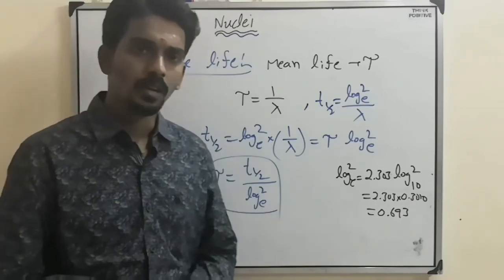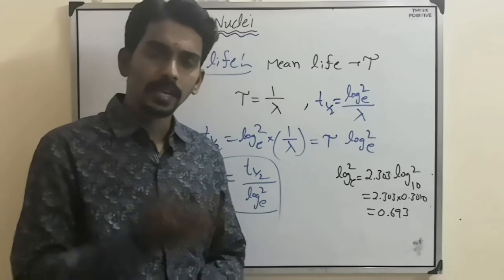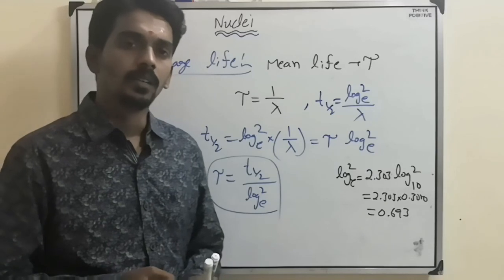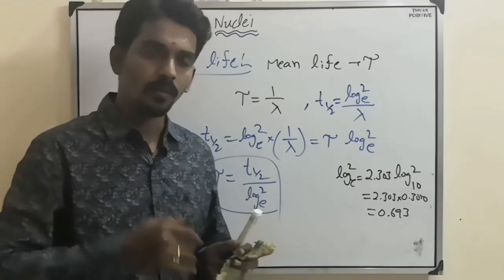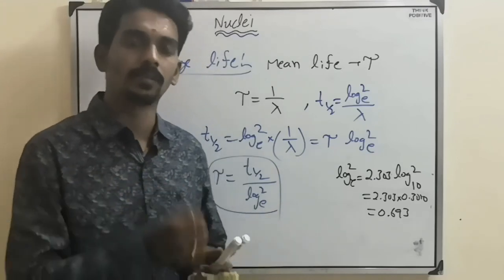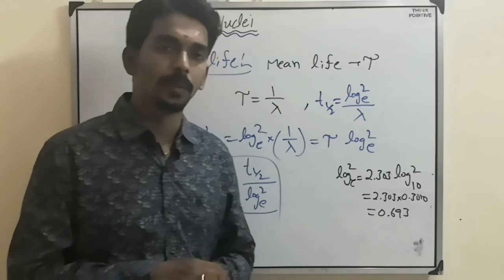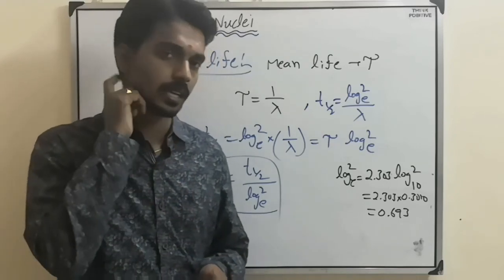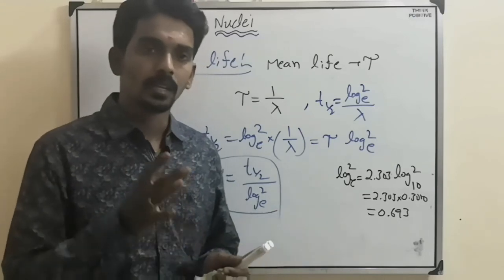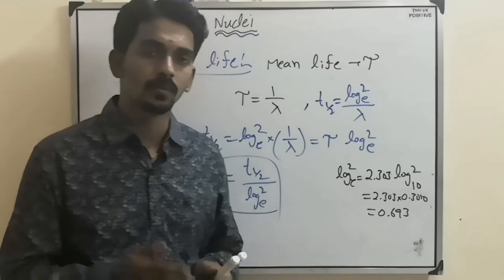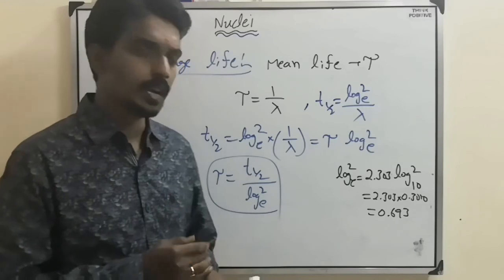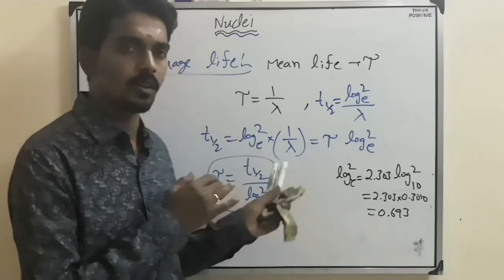So this is all about what is alpha decay, what is beta decay, what is a radioactive element, what is radioactivity, and what is the decay process, how it undergoes, and what is the rate of disintegration or activity, and on what factors it will depend, and what is the constant in this relation, that is called the disintegration constant, and what is the half-life, the time taken to reduce the number of atoms to half of the present value, and what is the average life, and what is the relation between them. That is all about it.